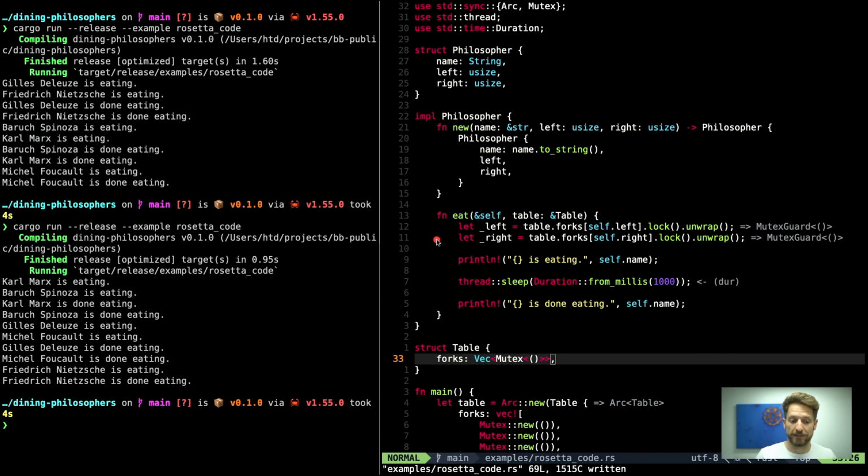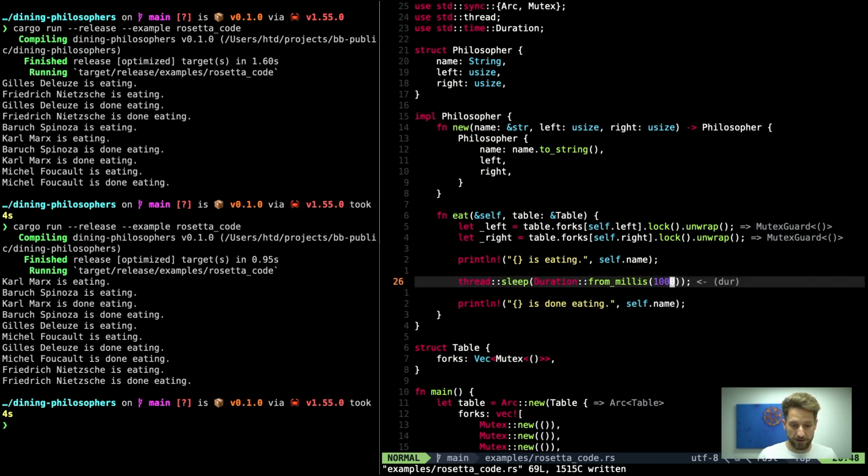And this is the whole reason I actually came onto the topic of the Tiny Philosophers problem. A fellow programmer asked me, well, I followed the tutorial and I coded this up, but I cannot get it to deadlock, so I'm not sure if this actually is a real problem. Well, let's make the deadlock happen.